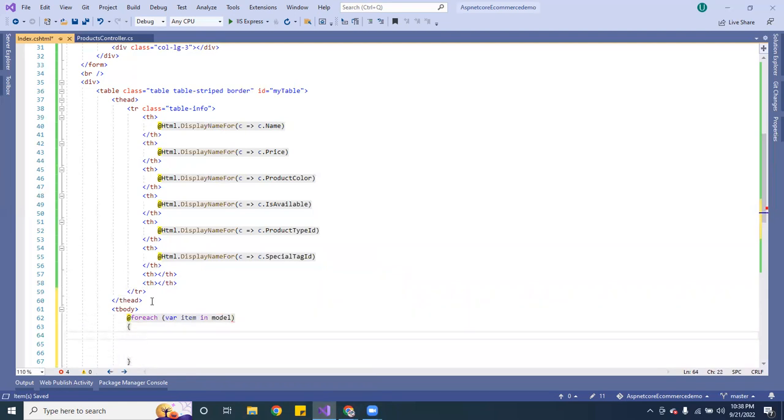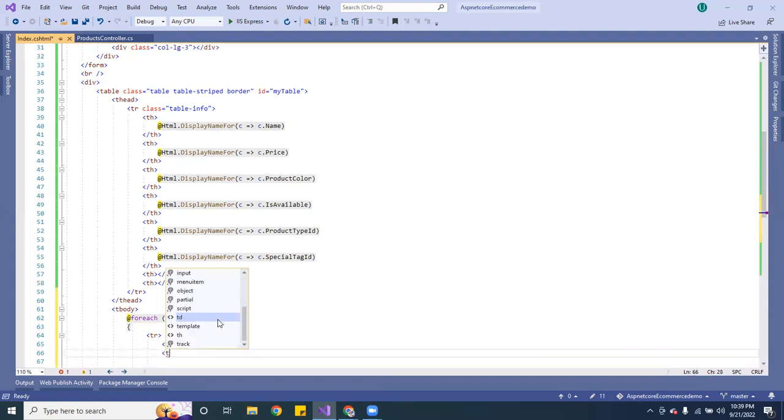Inside there, you want to do a TR, and then we want to have a bunch of TDs. So you want to use item, and the very first thing is going to be the name. Oh, this one's supposed to be capital.